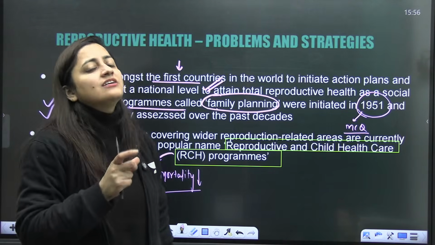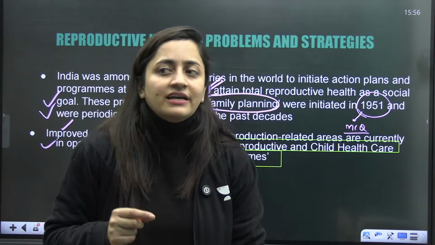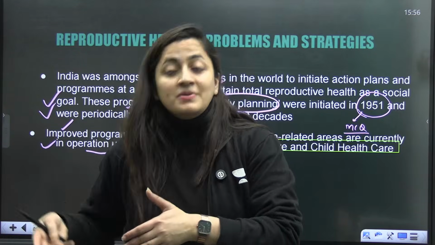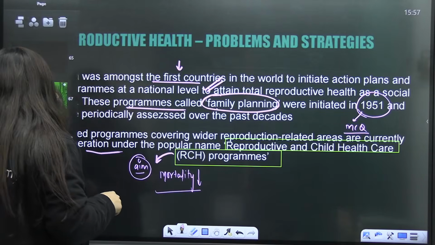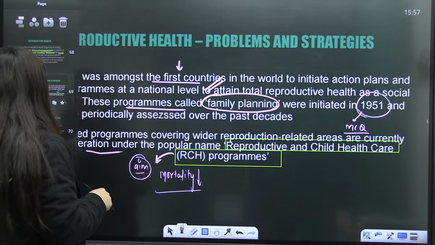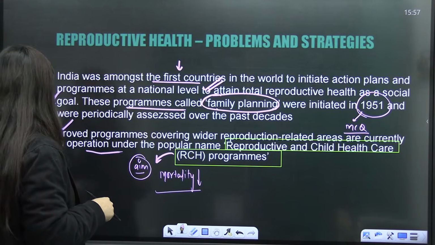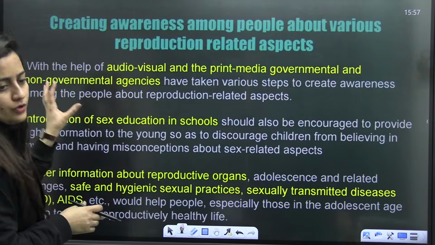Because if we target all those things, and family planning is also emphasized, then obviously the population can still be maintained. So this is the point that we have to remember. So as I said, what we have to include there, you can see that.